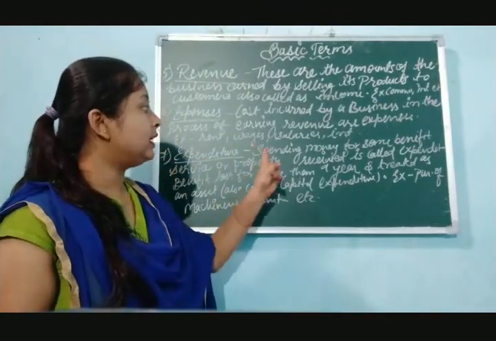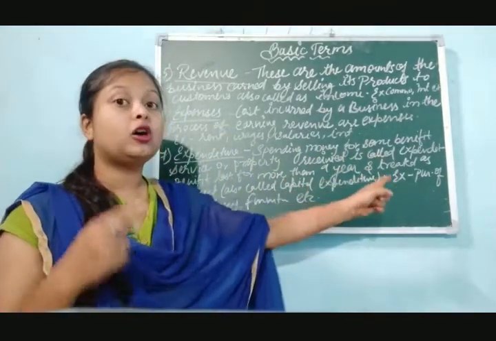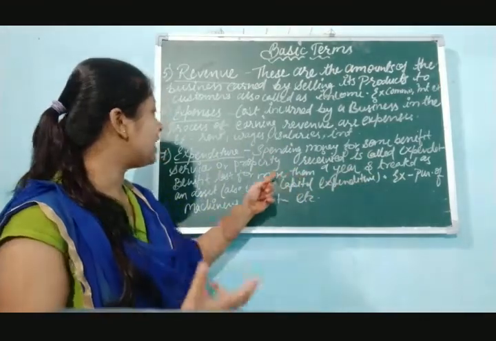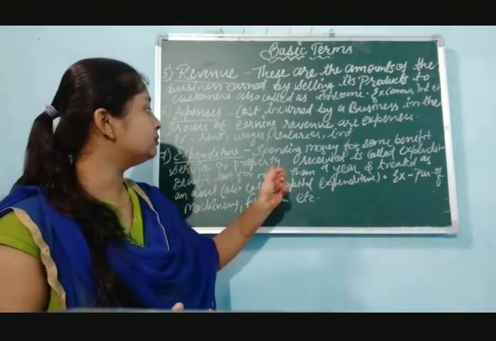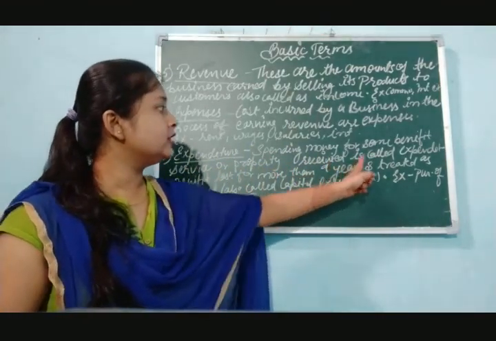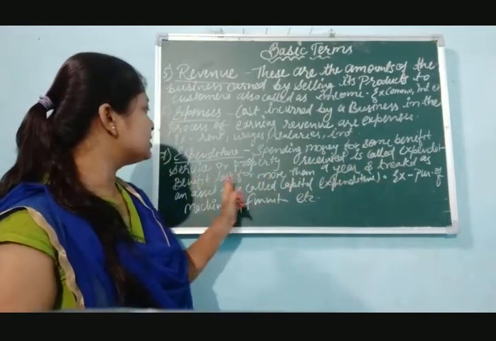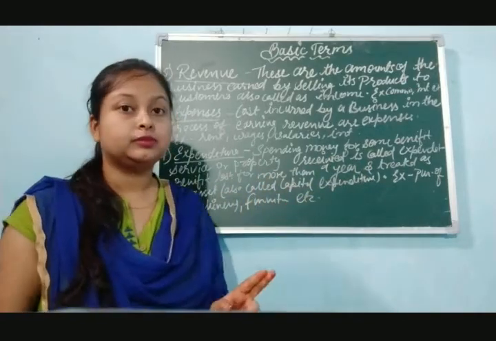What is expenditure? Spending money for some benefit and incurring some kind of liability, or service or property received, is called expenditure. Its benefit lasts for more than a year.